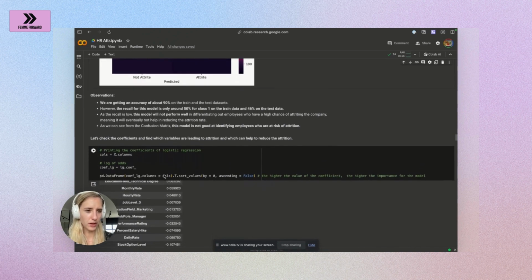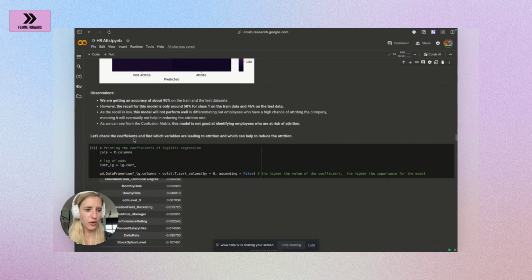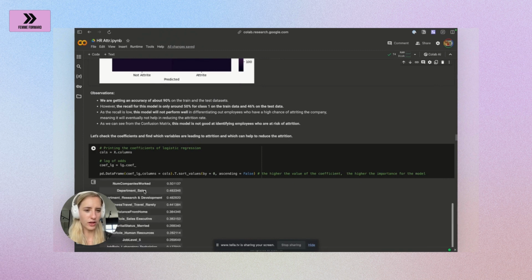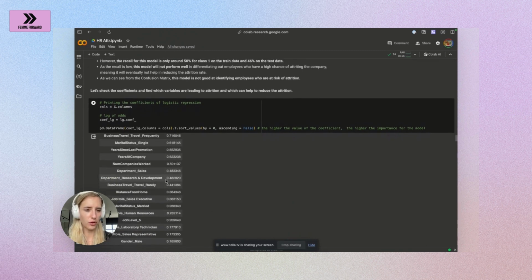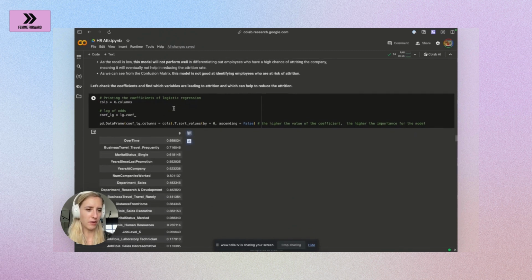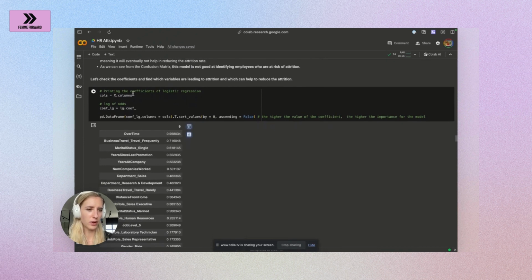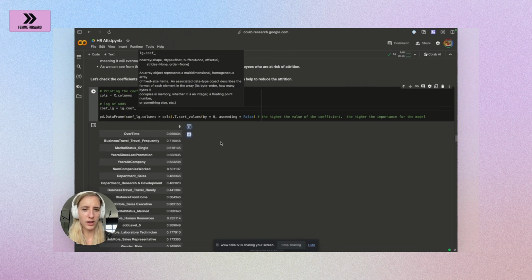What we can do is first check the coefficients and find out which ones are actually the good coefficients that help us to predict attrition, and then drop, for example, the other ones. So what I'm doing here is I'm just calling the columns from our training data set, taking the coefficients, and sorting them by their prediction value.